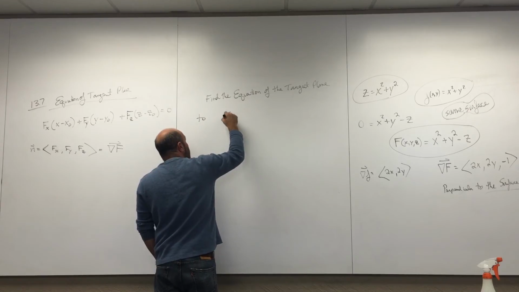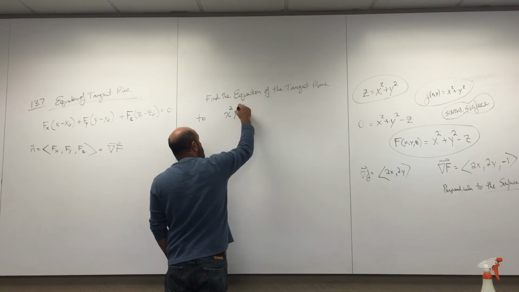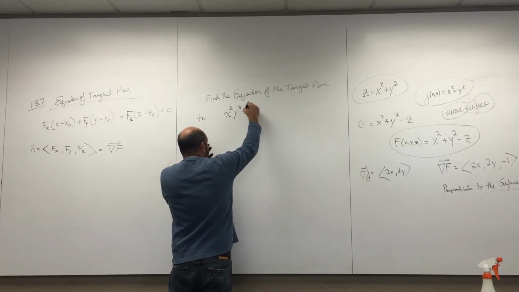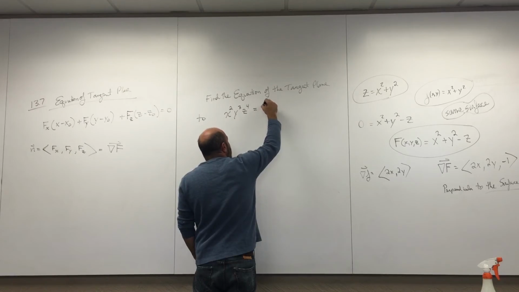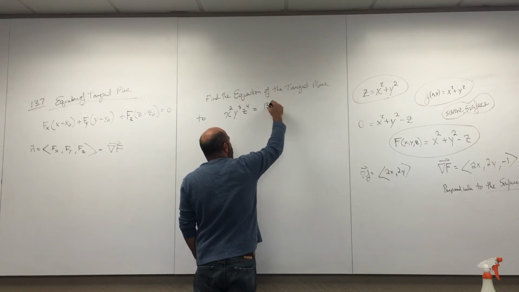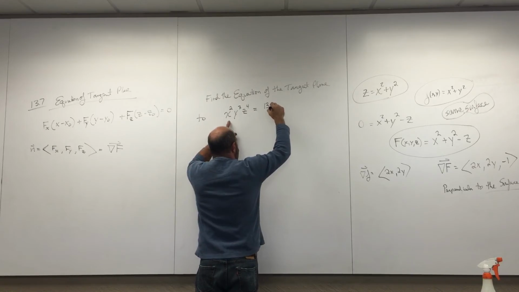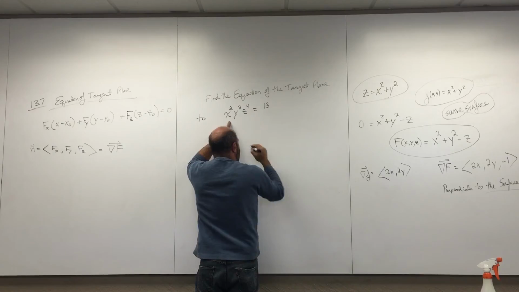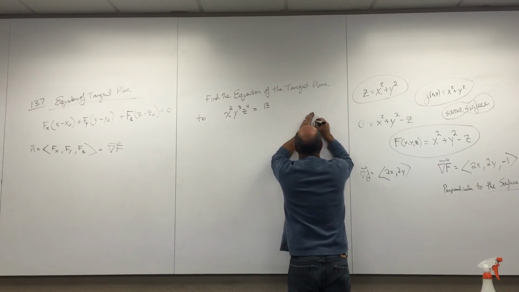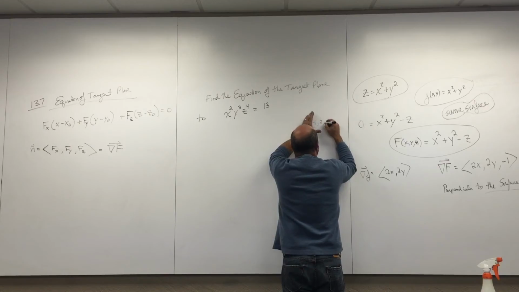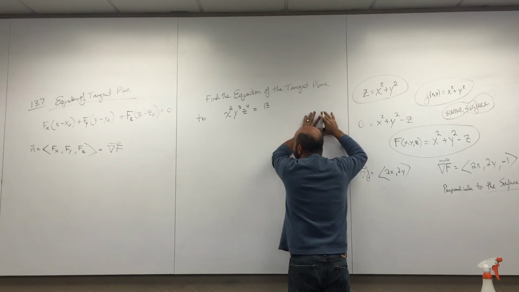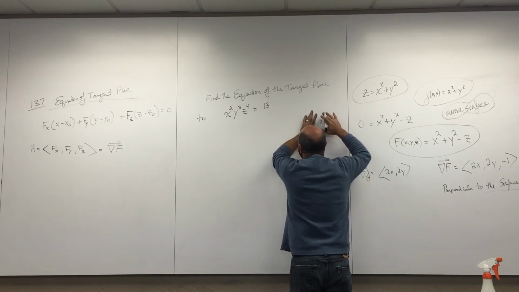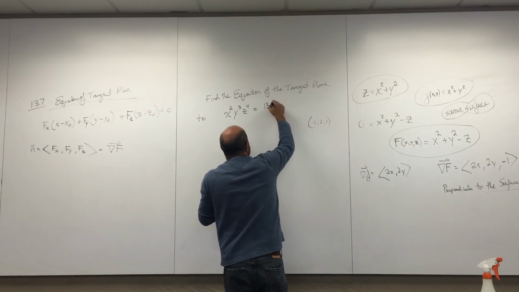Now here comes a surface. x squared y cubed z to the fourth equals 13z minus 5.